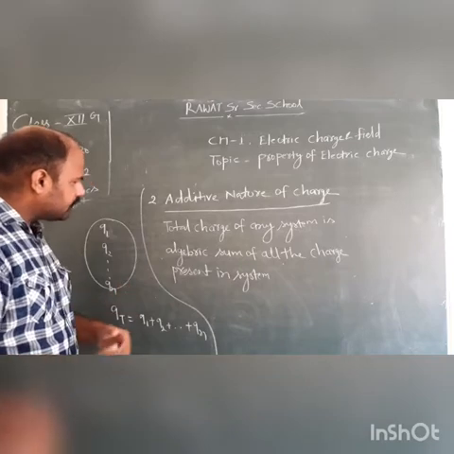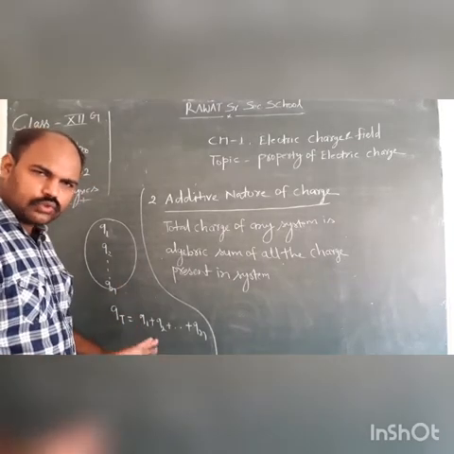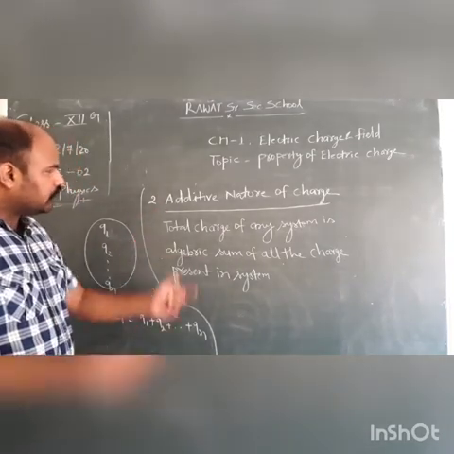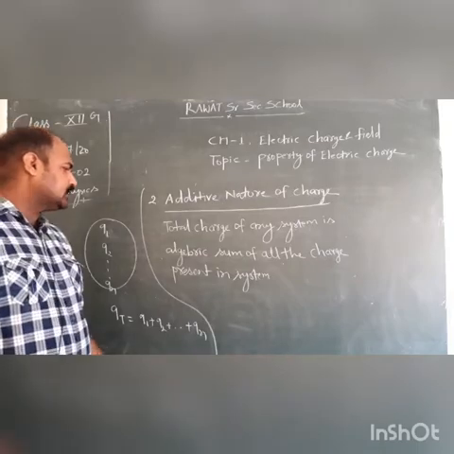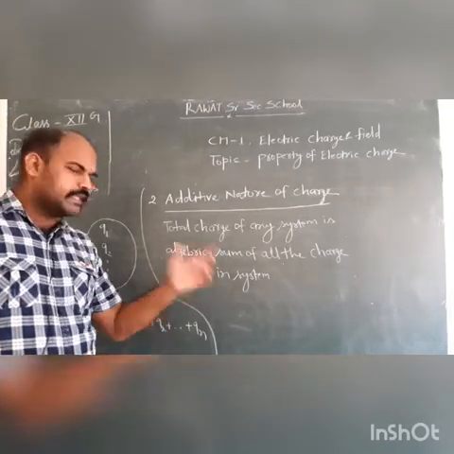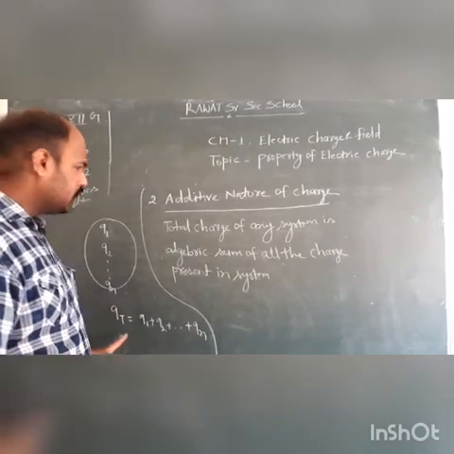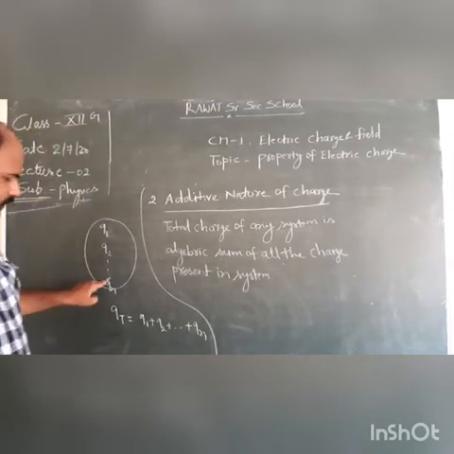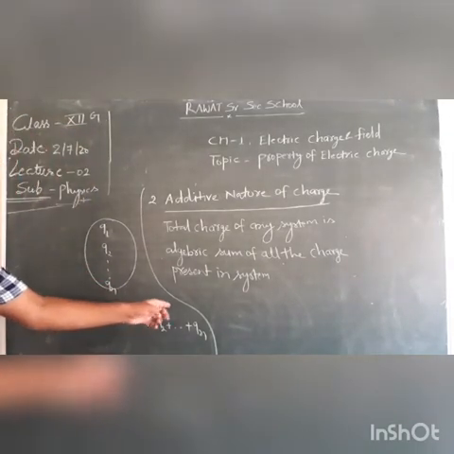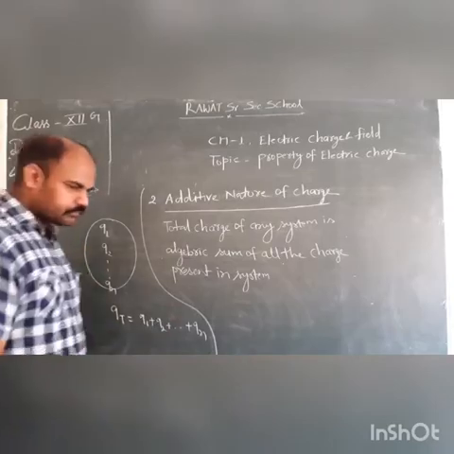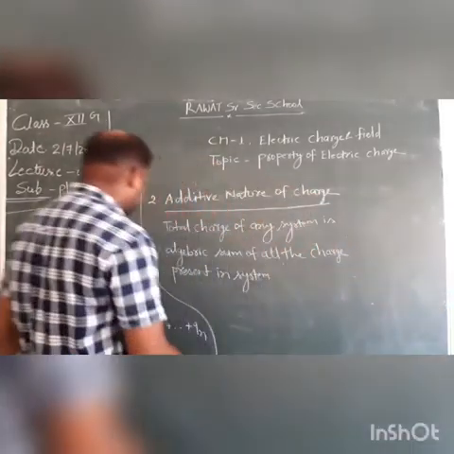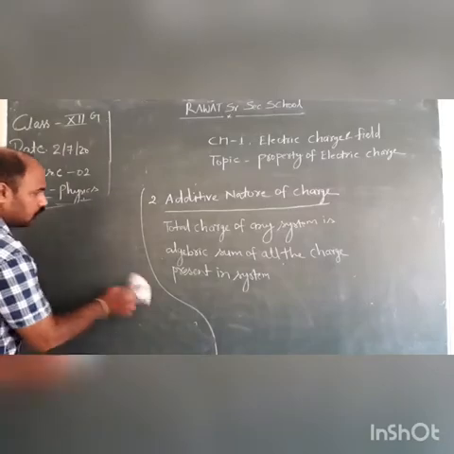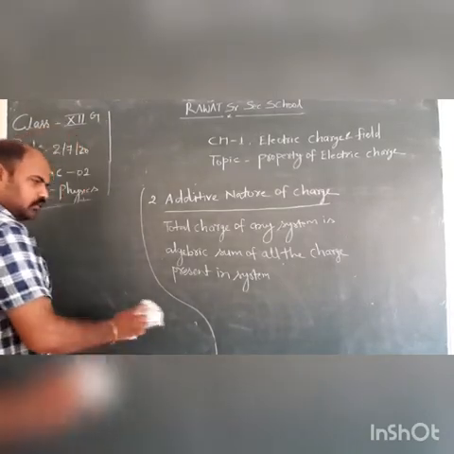We can just add them and get the total charge. So for the additive nature of charge, the total charge of any system is the algebraic sum of all the charges present in the system.